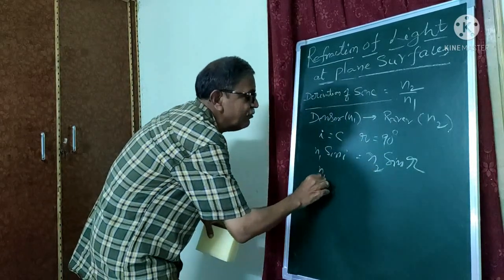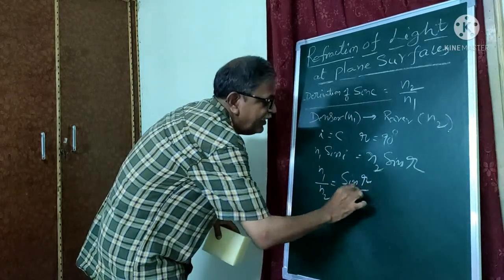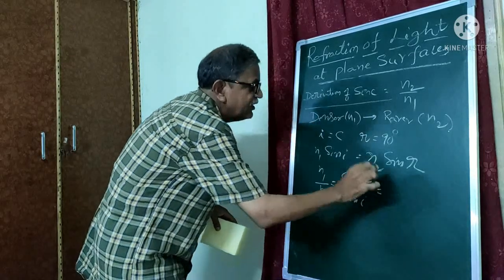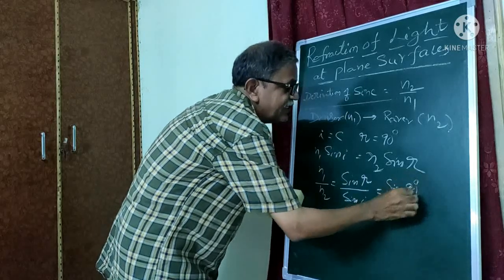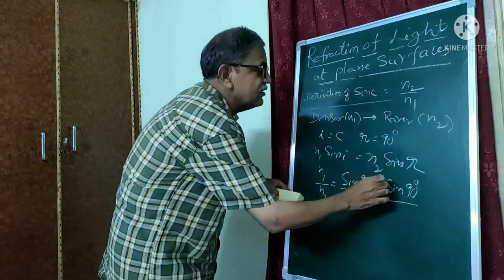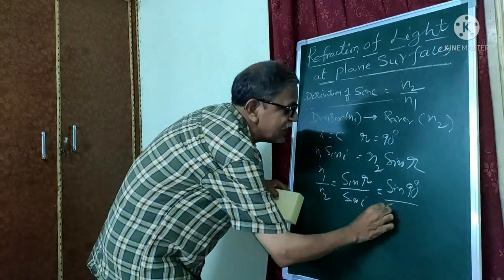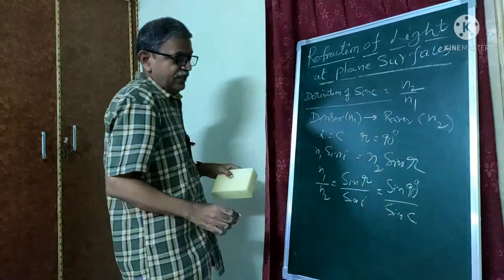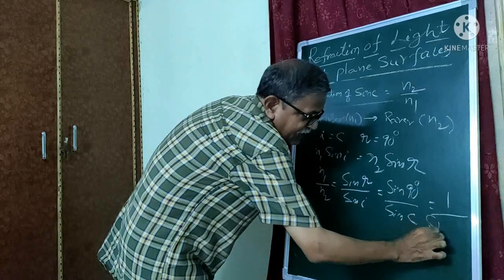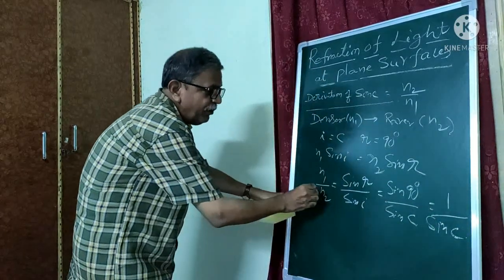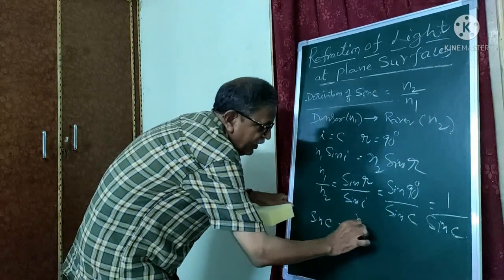Now n1 by n2 is equal to sin R by sin I. Sin R is sin 90 degrees, and sin I is sin of the critical angle C. So sin 90 is equal to 1, giving n1 by n2 equal to 1 by sin C. We have sin C is equal to n2 by n1.